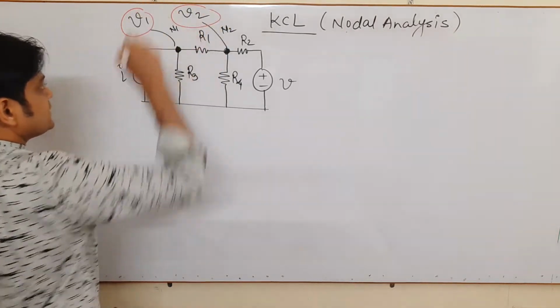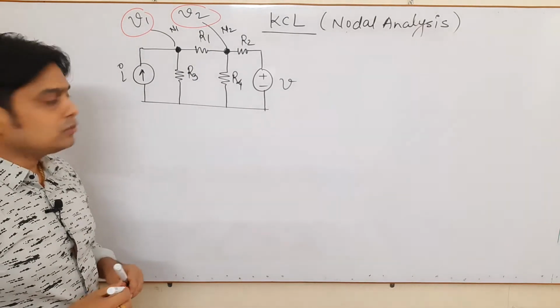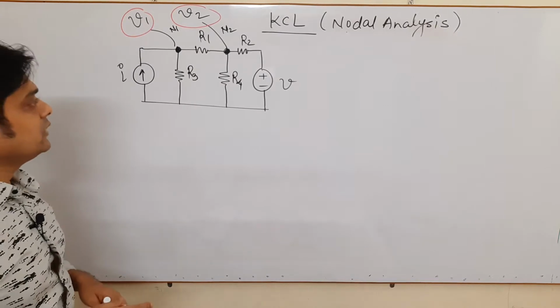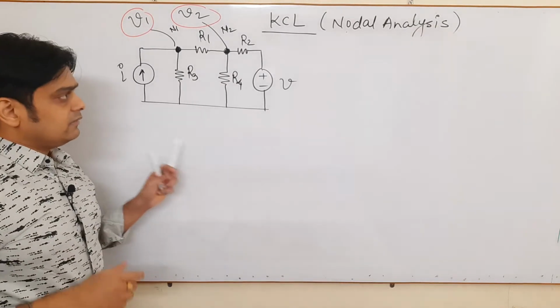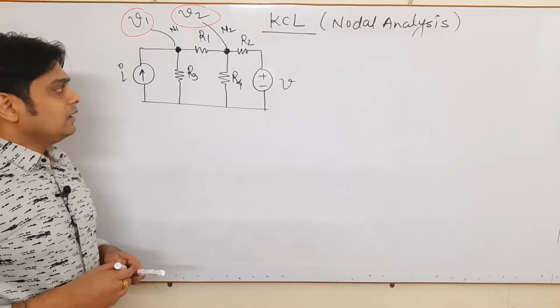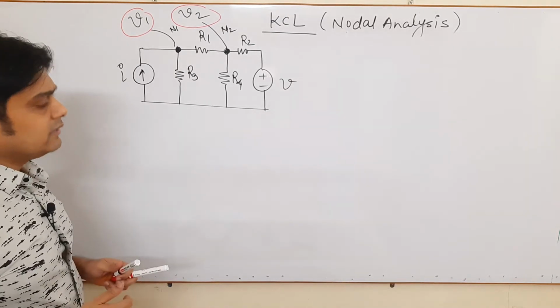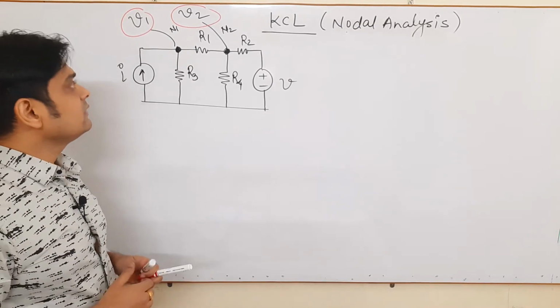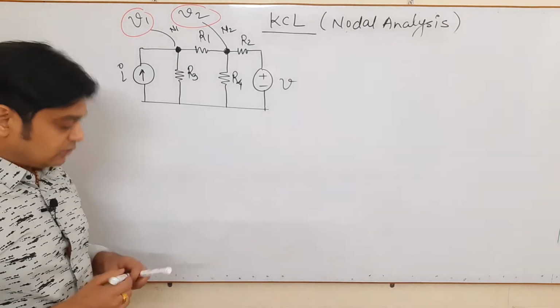This voltage is V2. So there are two voltages V1 and V2, and you have to find V1, V2 with the help of nodal analysis. Here I will just write the equations for your understanding. In later course, we will solve the nodal analysis with the help of numerical problems. So we will just understand the basics of nodal.